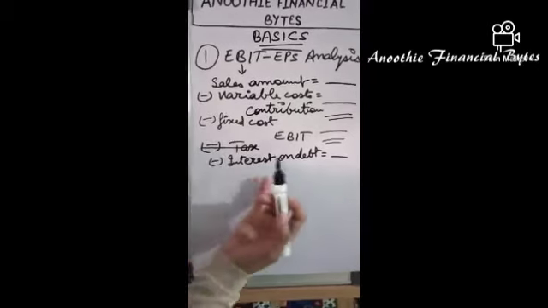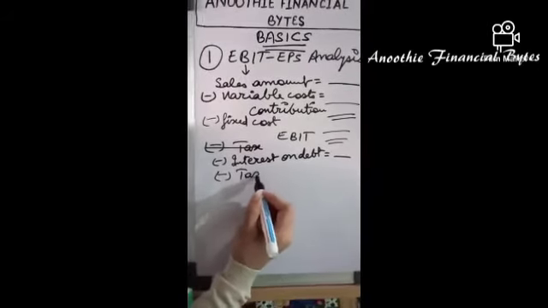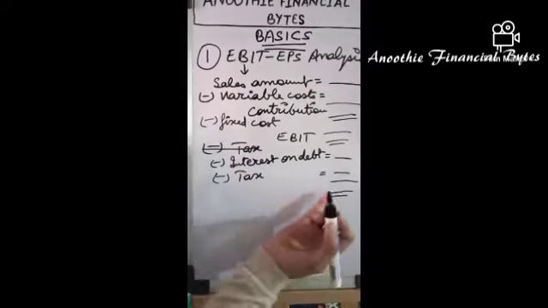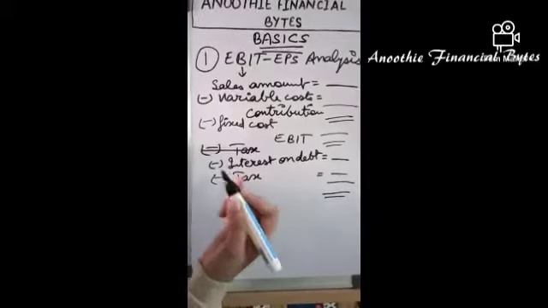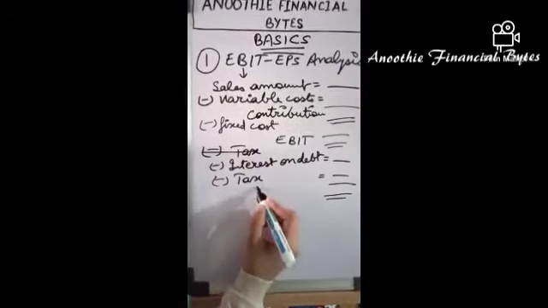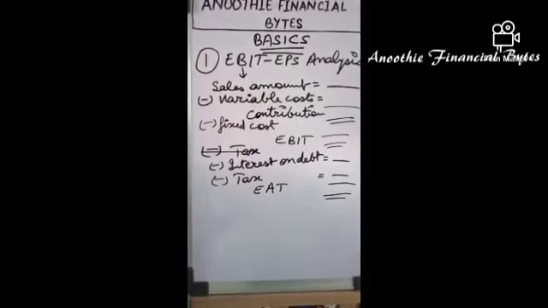Now after deducting interest on debt, tax is deducted. Then the amount after deducting these two expenses from EBIT is known as EAT, earnings after tax.